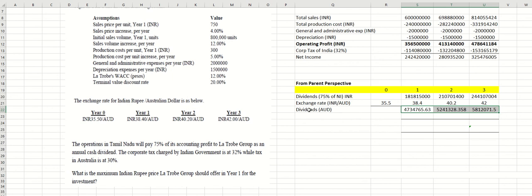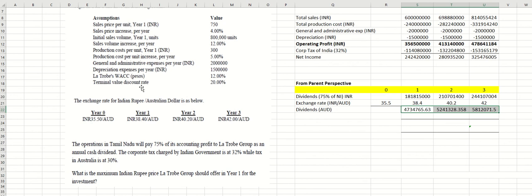If you get this dividend in AUD, now the question is, this is all the cash inflow that will be transferred to the parent company. However, at the end of year 3, the parent company will sell this subsidiary. The question is, how much is the subsidiary's value, and how much will be transferred to the parent company? So we have to refer back to the question.